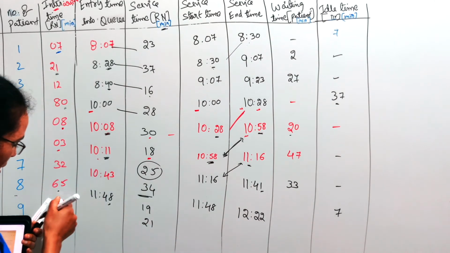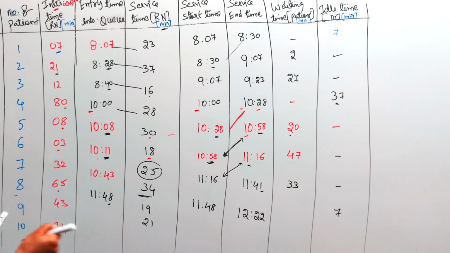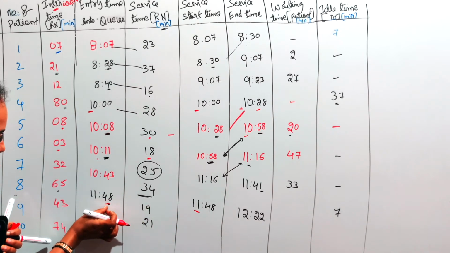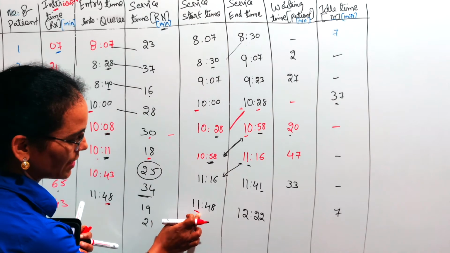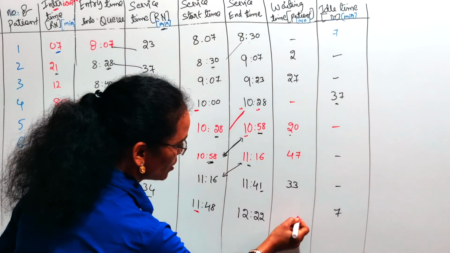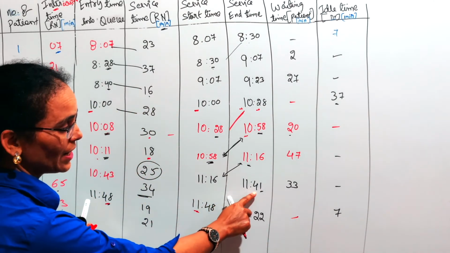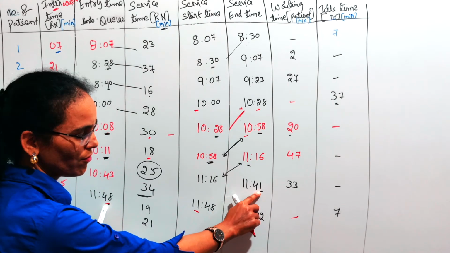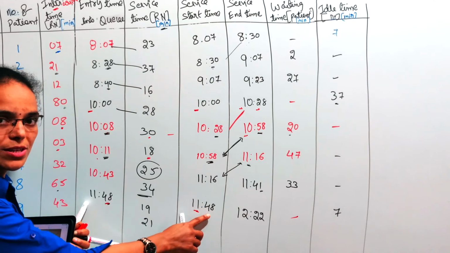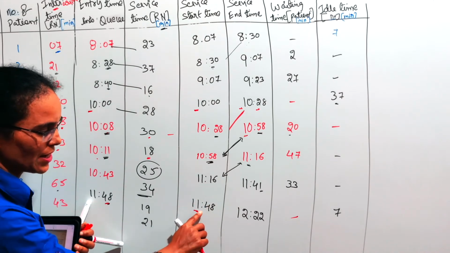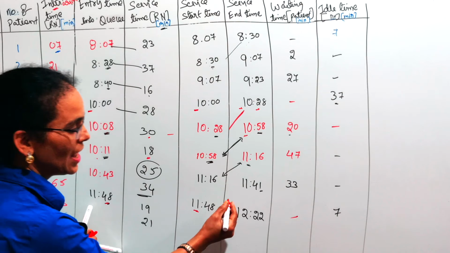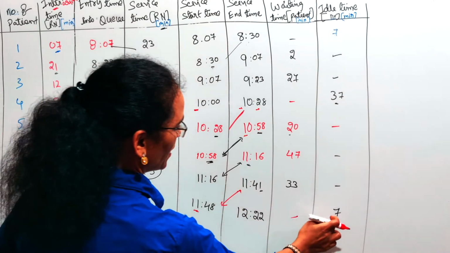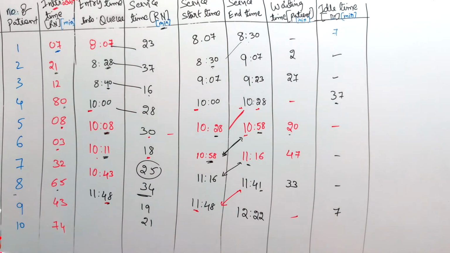The difference between these is the patient waiting time. The patient arrived at 11:48 and service started at 11:48, so the patient was not waiting. But the doctor's service for the previous patient ended at 11:41. The next patient reached the dispensary at 11:48. The difference between these two is the doctor's idle time, that is 7 minutes. Coming to the next one.